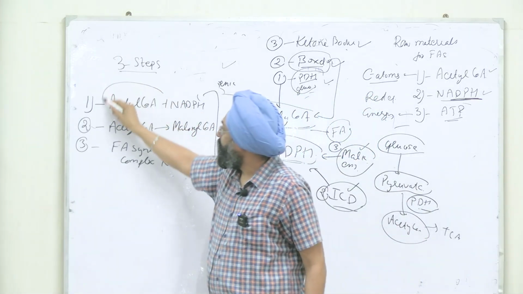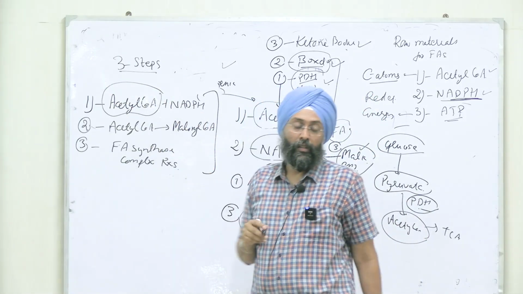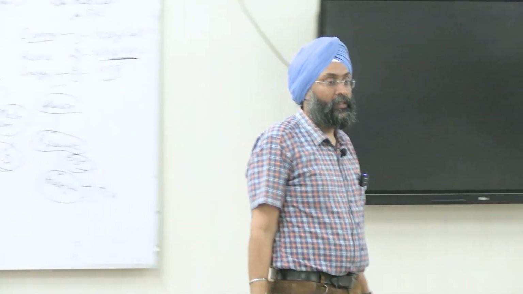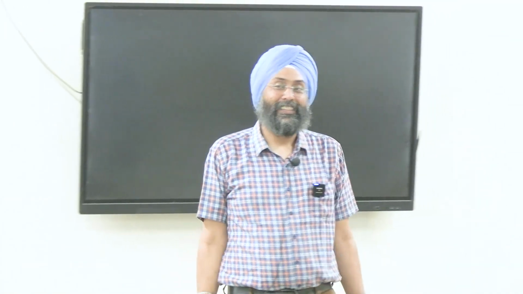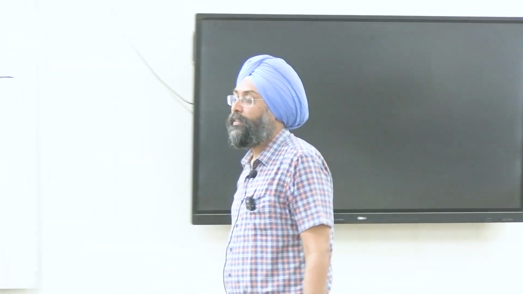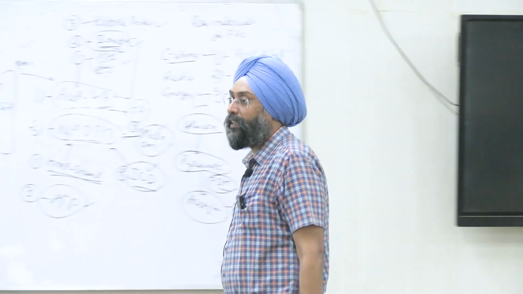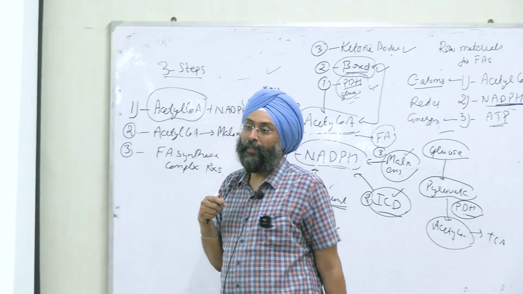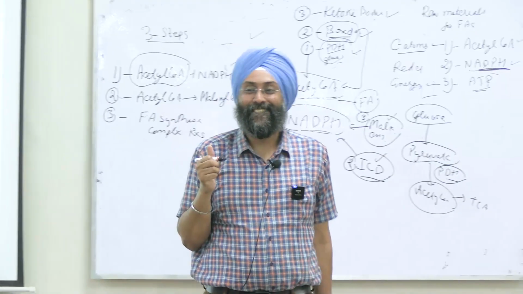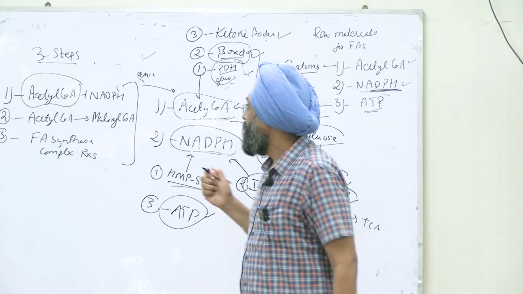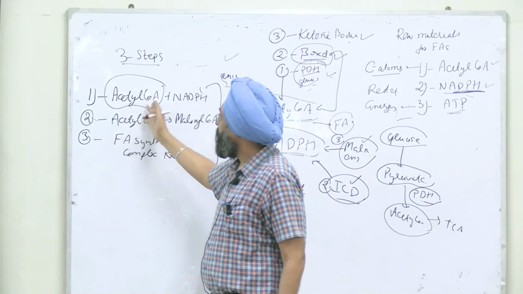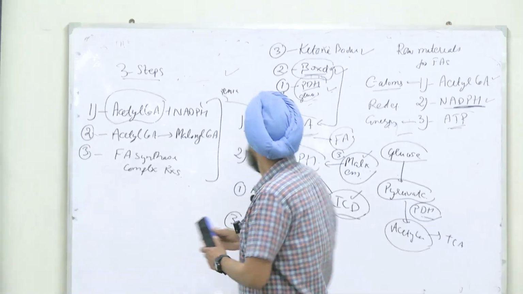Now this acetyl CoA, the first product, where is fatty acid synthesis going on in the body? Organ is liver and cytosolic fraction of the cell, right? But this acetyl CoA is in mitochondria. So you have to bring this acetyl CoA from mitochondria into the cytosol, so that it can form fatty acids, right?